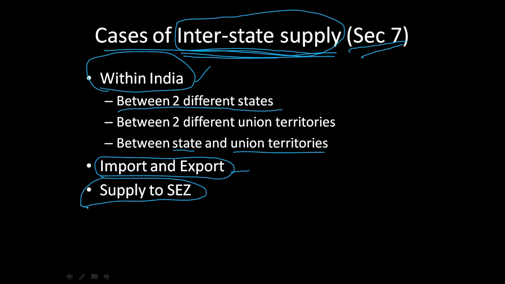In fact, consider a special economic zone, no matter how interior in India the place is; in case of tax, it is considered a foreign land. So obviously, if in Kolkata, let's say in Bardhaman, there is an SEZ, even a transaction between that same state would still be considered interstate supply. Why? Because according to tax terms, SEZs or special economic zones are treated as a foreign land. So IGST would be charged.